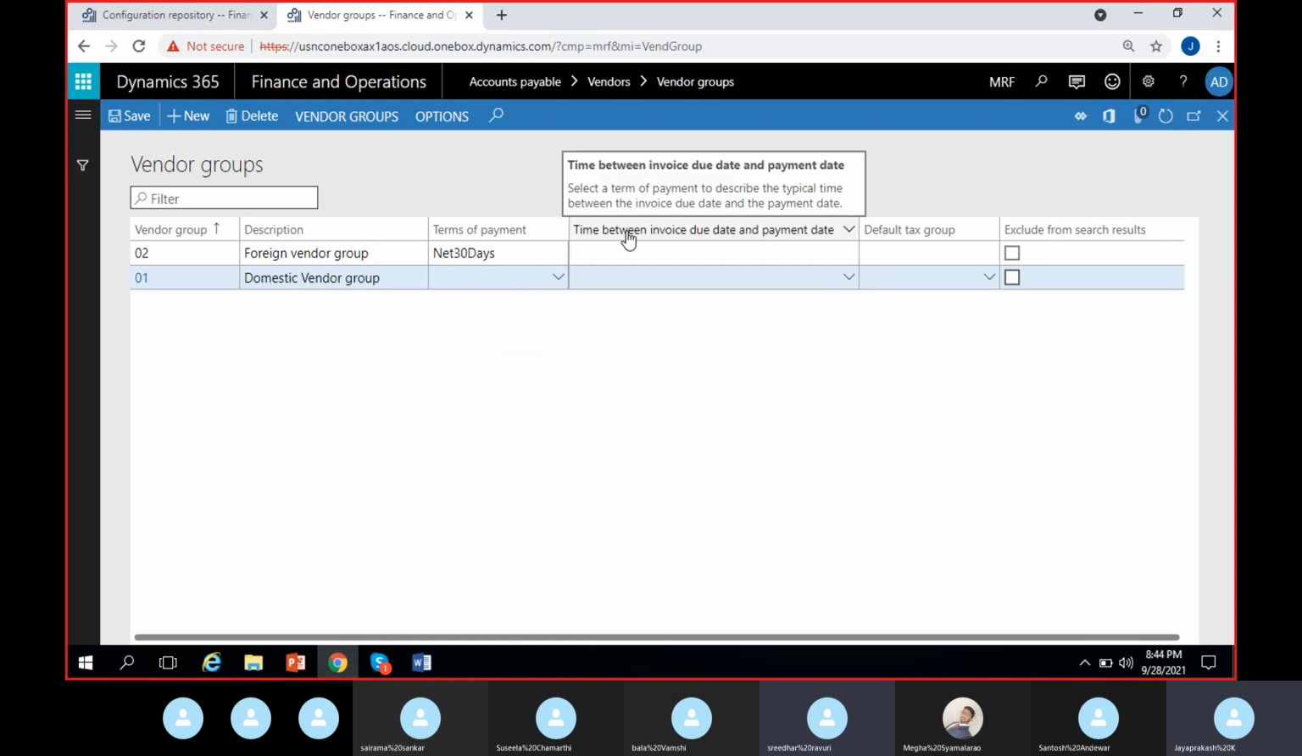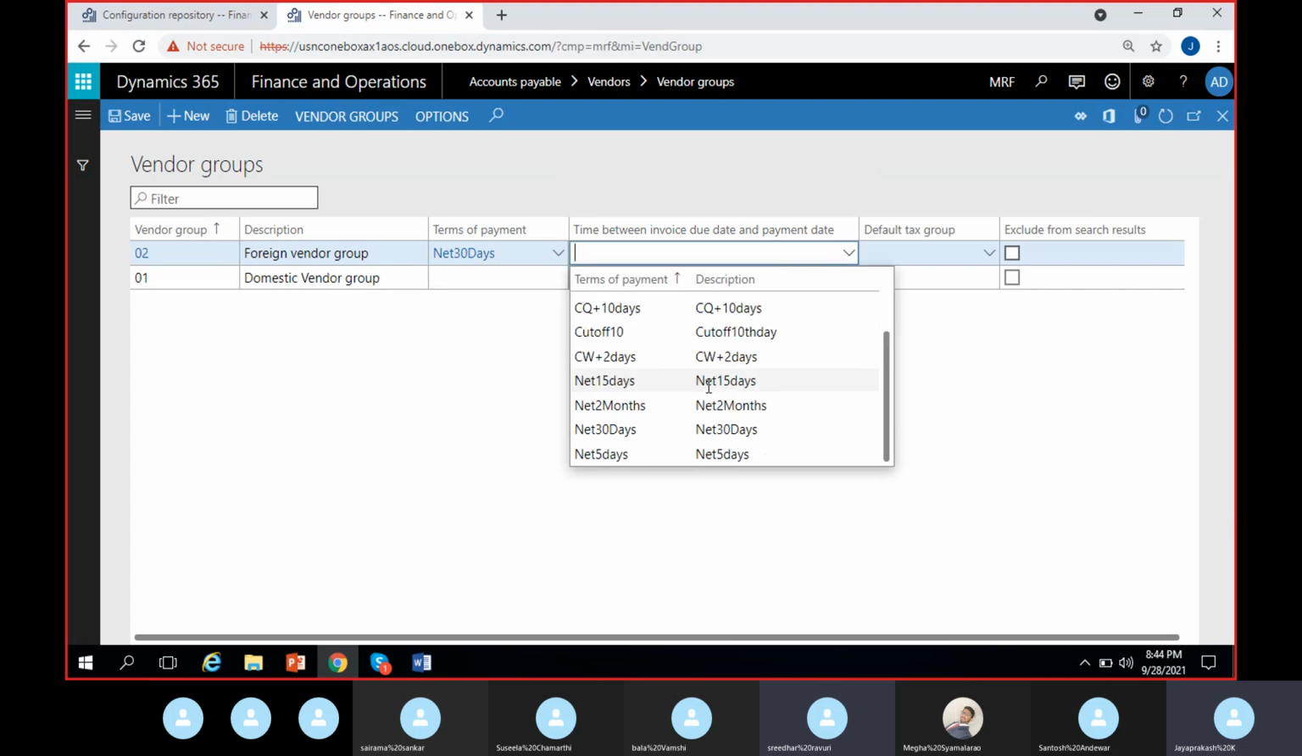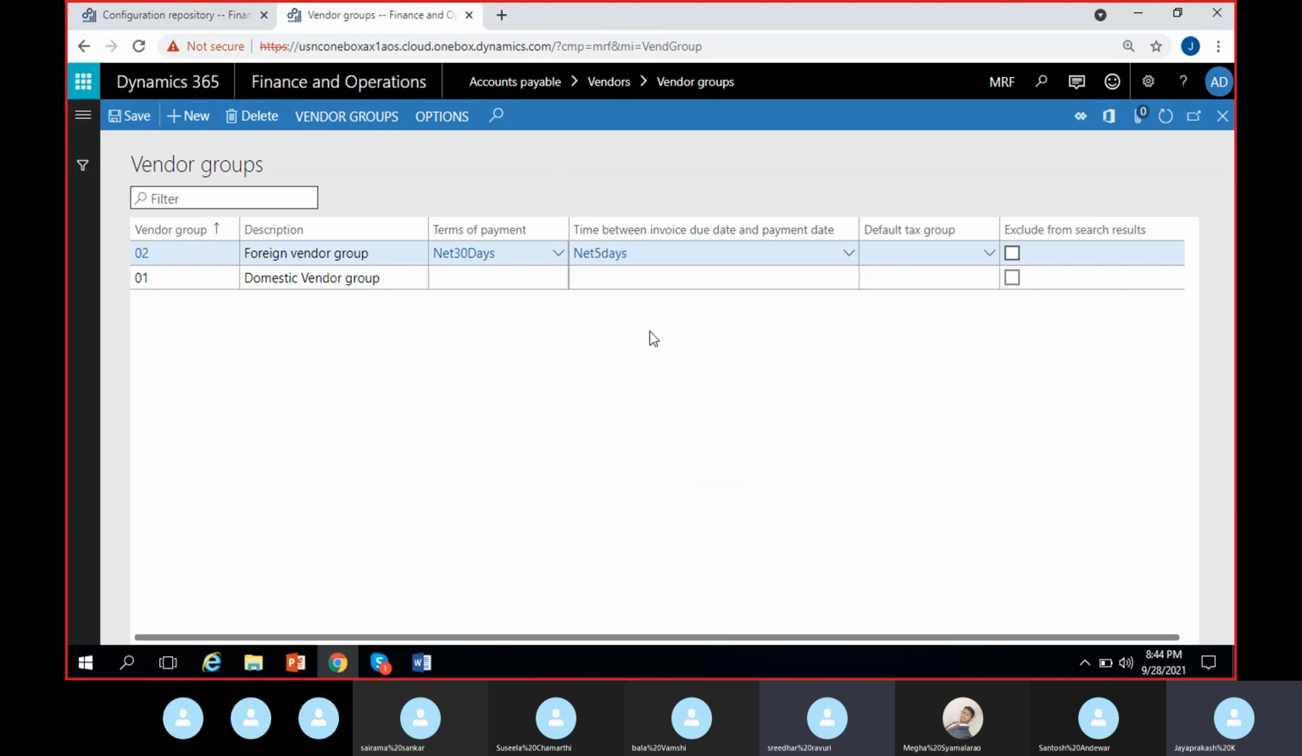Then I have one option, time between invoice due date and payment date. Select a term of payment to describe the typical time between the invoice due date and payment date. So this is for grace period. Normally your due date will be net 30 days, meaning the due date will fall after 30 days, right? So if you have any grace period like 2 days or 3 days, then you can give that grace period here. You can also select another terms of payment like net 5 days. So it will be 30 days plus another 5 days grace period. So that I can give specifically for a group of vendors.